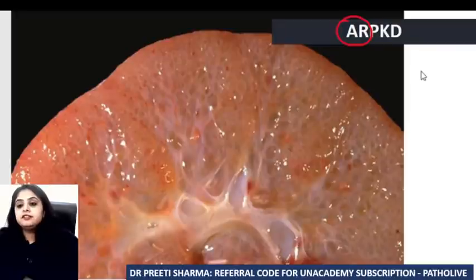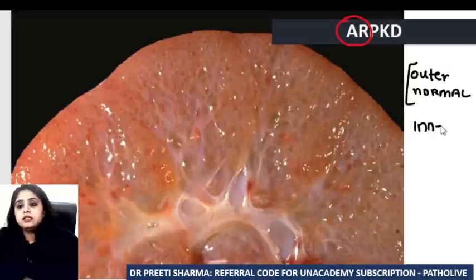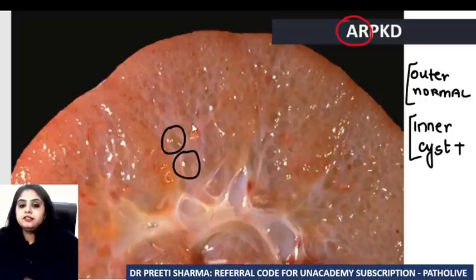Versus if I say the outer surface is totally normal, it looks like a normal kidney from the outside, but when I cut the kidney, the inner surface definitely has these round cysts present. You'll say, yeah, this is more in favor of recessive.